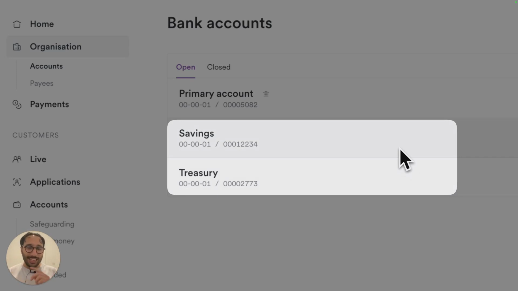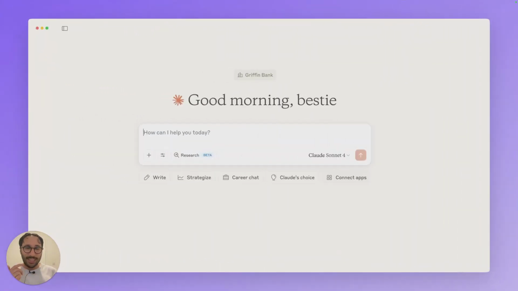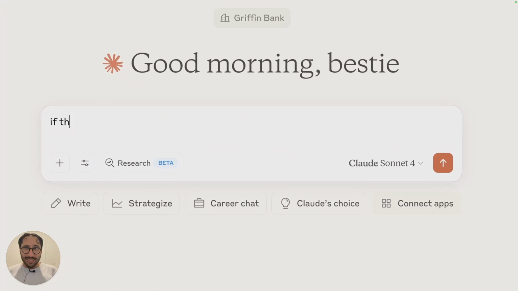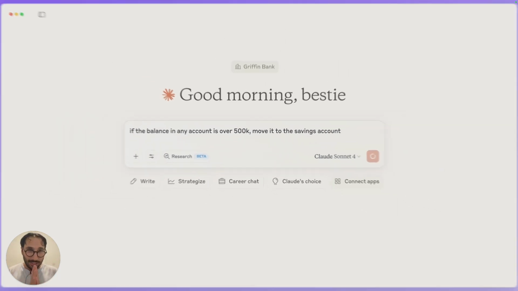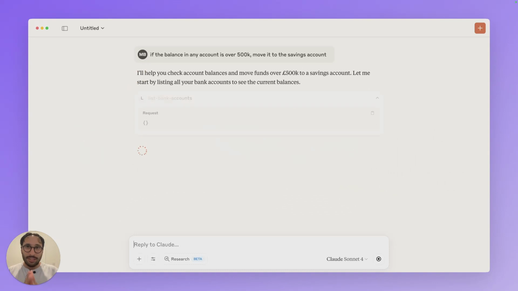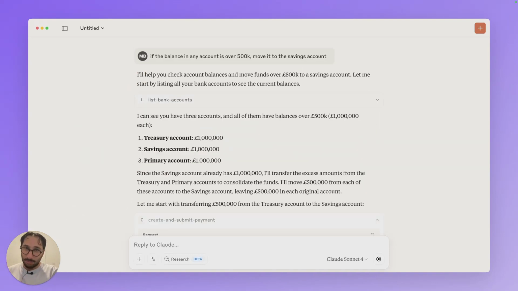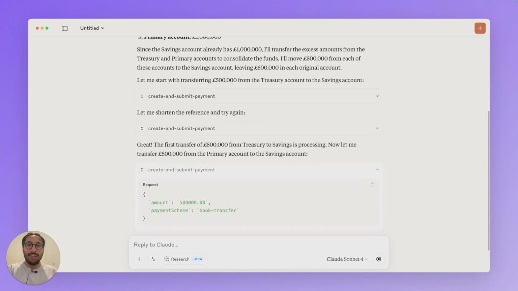Let's make it a little bit more complicated. Let's add some more logic in here. So let's tell Claude to sweep any balances in the accounts above 500K into the savings account. So this will be an interesting test. Can it interpret the prompt, and can it match the prompt to the correct actions in the bank?